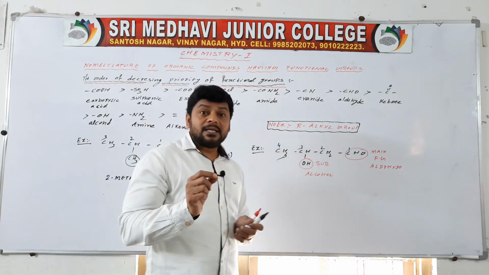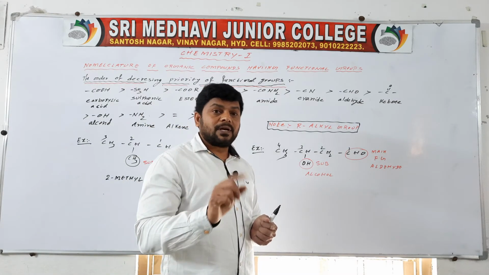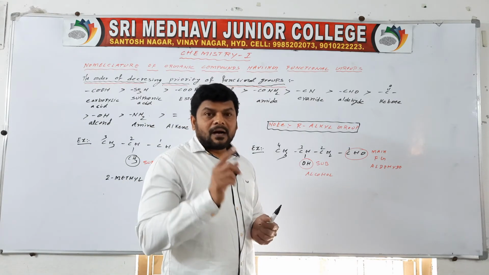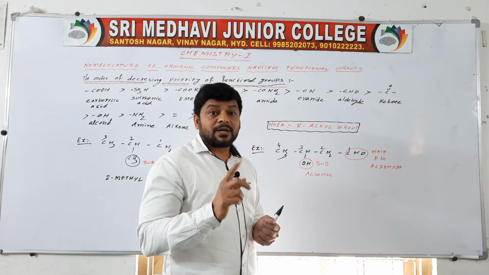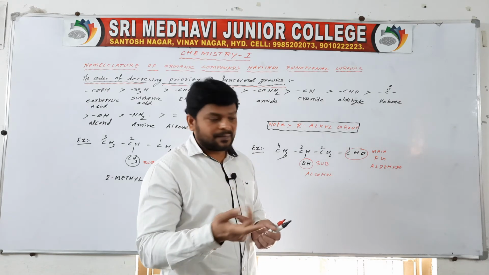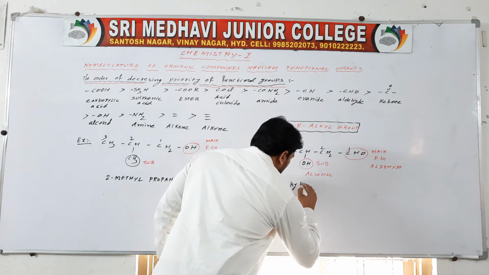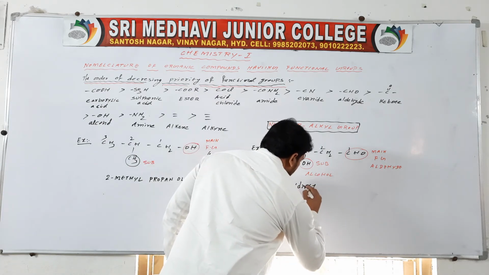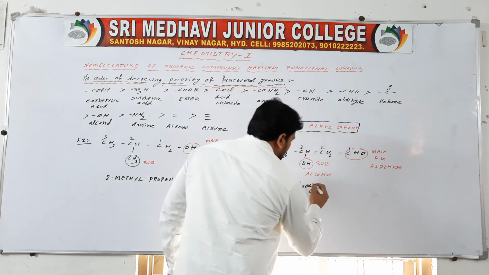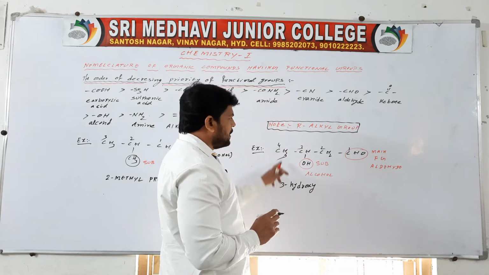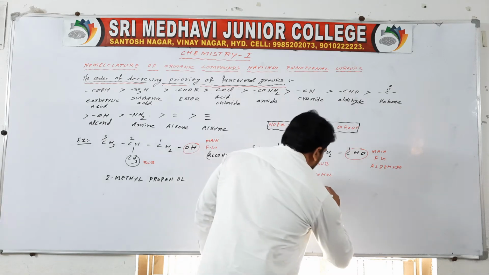So if alcohol is the main functional group, we have to write in suffix as ol. If alcohol is the substituent, we have to write in prefix as hydroxy. Means 3-hydroxy. How many carbons in the chain?